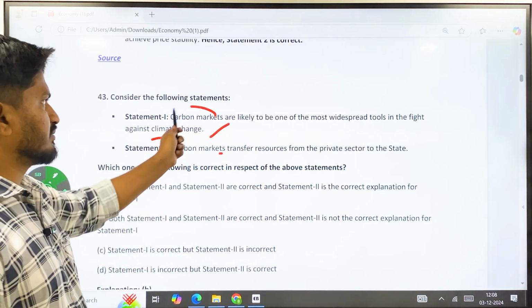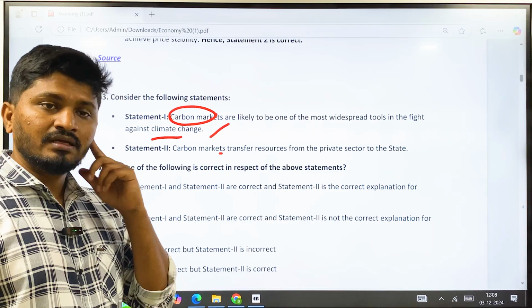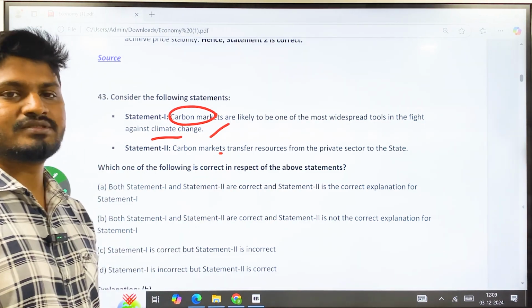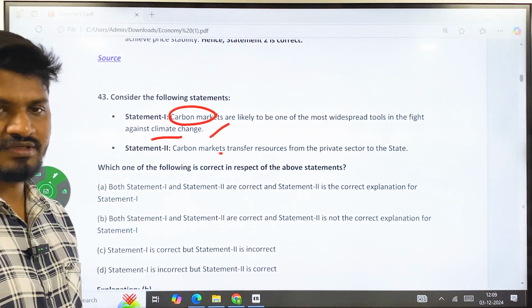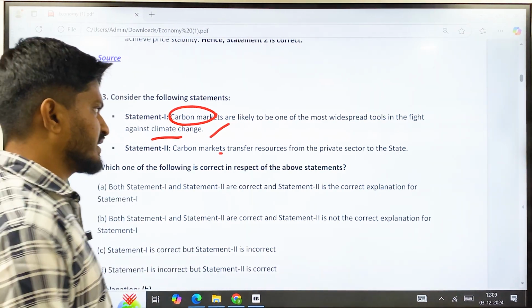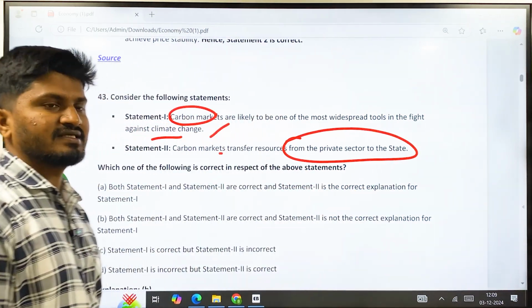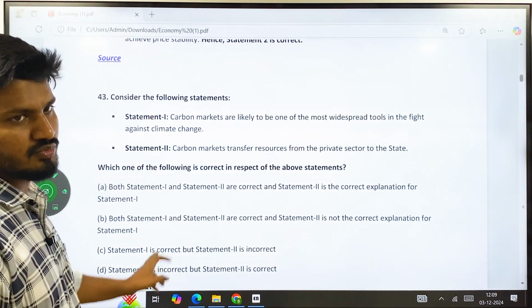In carbon markets, you are going to trade carbon stocks, between government to government, private to government, and reduce the carbon emission through this market. So it is a widespread tool in fighting climate change. Carbon markets transfer resources from private sector to state also, but it is not the proper reason for statement number 1.